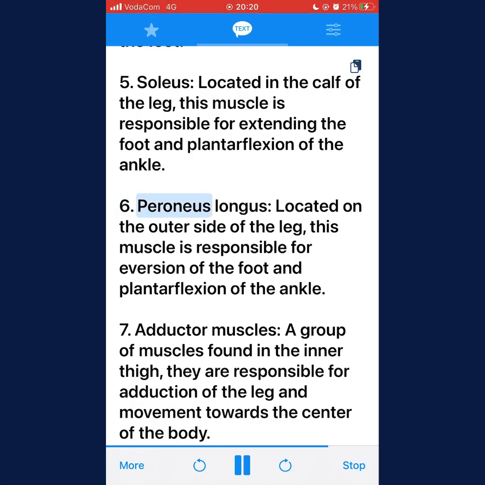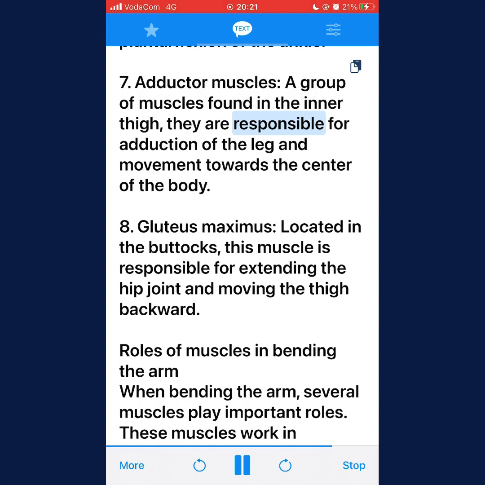6. Peroneus longus, located on the outer side of the leg. This muscle is responsible for eversion of the foot and plantar flexion of the ankle. 7. Adductor muscles, a group of muscles found in the inner thigh. They are responsible for adduction of the leg and movement towards the center of the body. 8. Gluteus maximus, located in the buttocks. This muscle is responsible for extending the hip joint and moving the thigh backward.